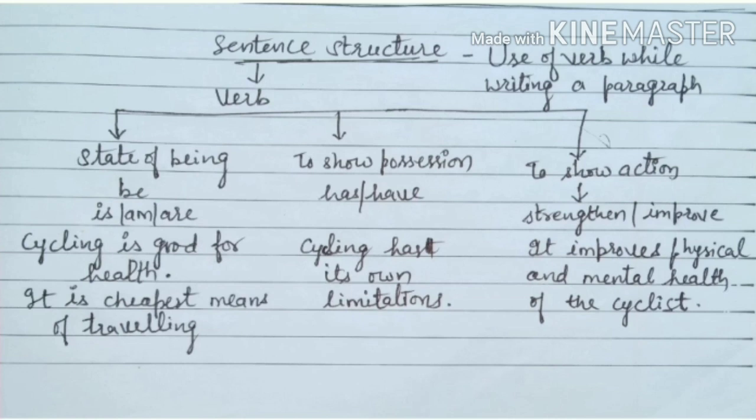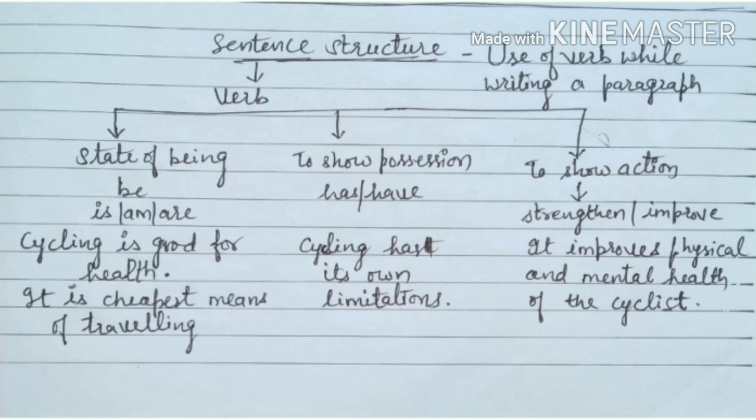A verb can be used to show a state of being. That means when we want to say that something is there, when we want to say the presence of something, then we use be form. Be means is, am and are. We will need a subject, then one of the state of being, just as he is a boy, we are players, there are trees, there are 75 students in my class. It is to show state of being.